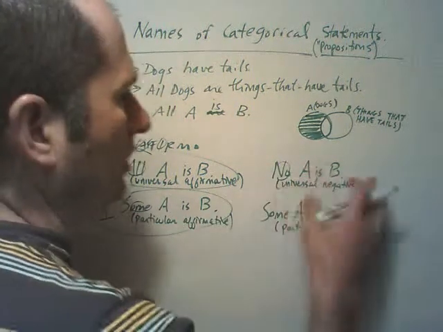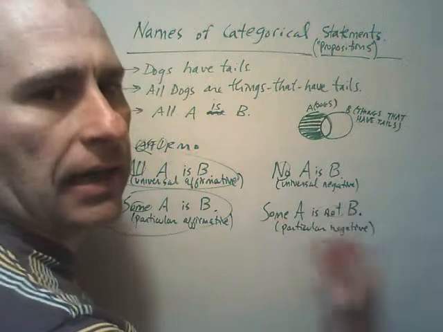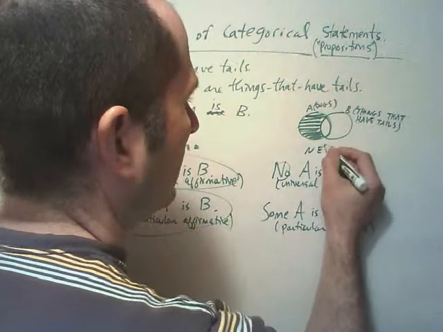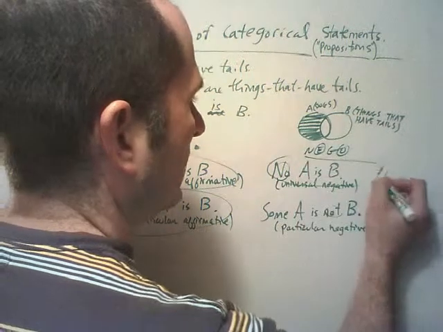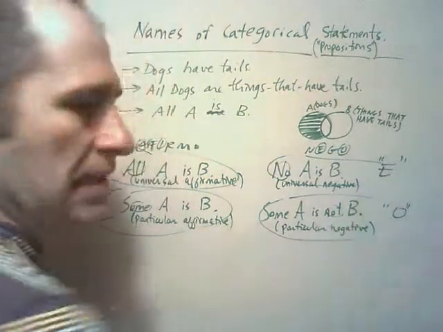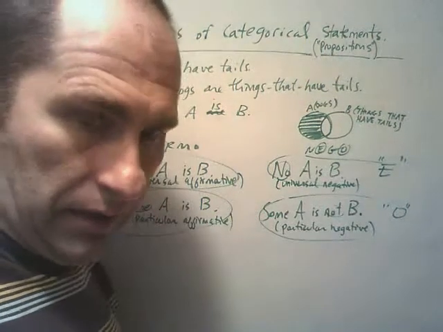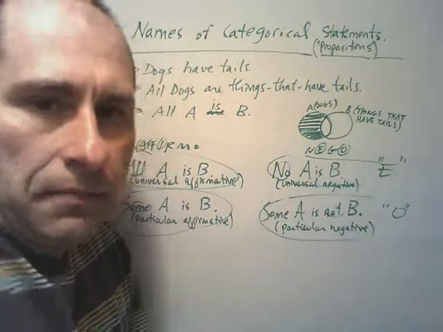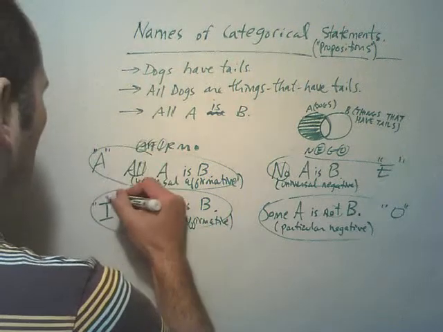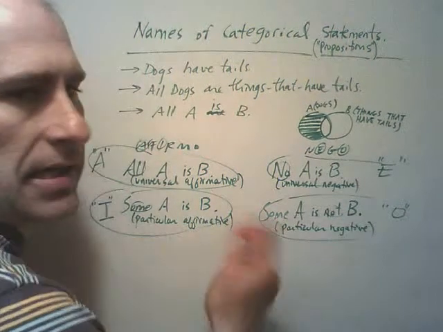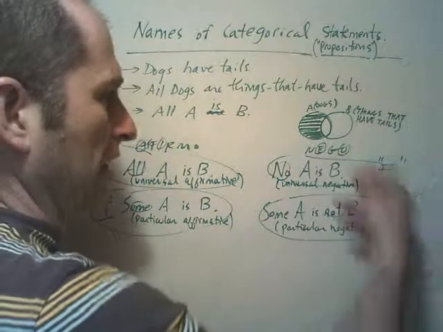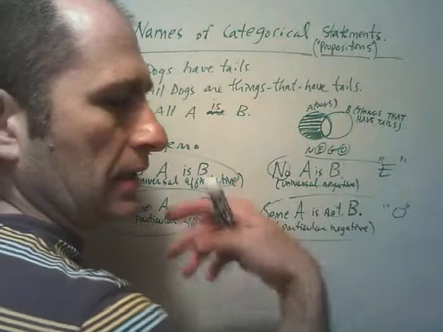And then over here they go, both, what's involved here is the act of negare, negation. So nego. They went with the word nego, and they took the first two vowels. So they called this an E statement, and they call this an O statement. So an E statement is always a universal negative, and an O statement is always a particular negative statement. So A-I-E-O. And to help them remember that A's and I's are always affirming, they affirmo, and then E's and O's, they named it this way to remember, hey, E's and O's are always negation.